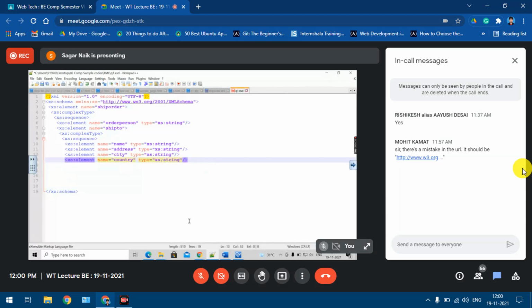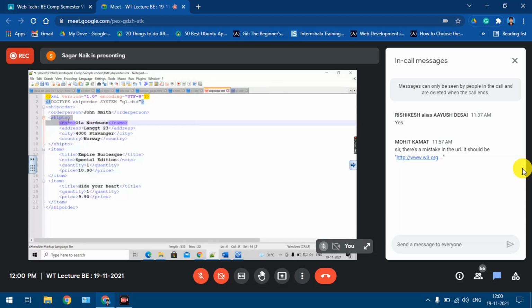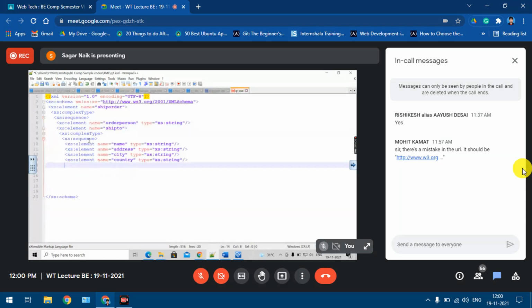I'll close the element here, right? Okay, now I've finished defining the ship2 element. I said that it is a complex element because it has a sequence of child elements. Then I defined this element also, right? So I'll close the declaration of the ship2 element now. I'll close the definition of the ship2 element. So this and this particular thing, I need to close now.